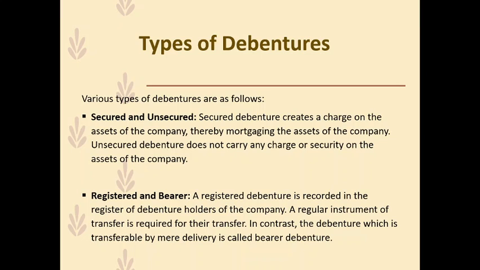A regular instrument of transfer is required for their transfer, whereas in contrast, the debenture which is transferable by mere delivery is called a bearer debenture. For transferring a bearer debenture, you need to only transfer the papers related to the debenture to the recipient. Whereas for a registered debenture, you need to get the change in ownership registered in the register of debenture holders of the company, according to which the returns are given to the registered debenture holder.